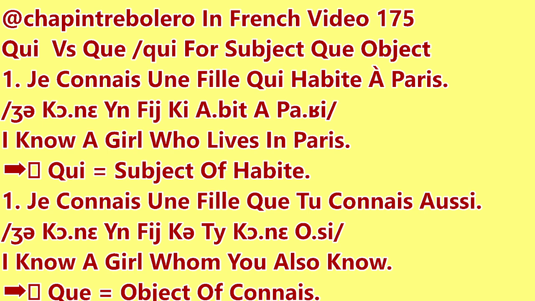Okay, once more. Je connais une fille qui habite à Paris. Habite is the verb, and qui is the subject of habite. On the second one, que is the object of connais.